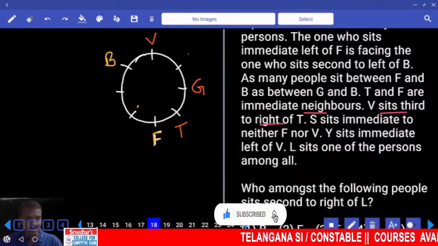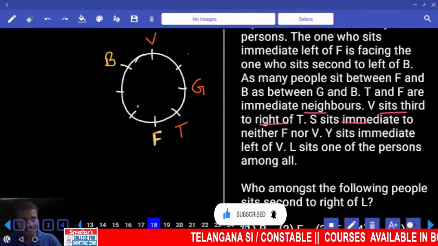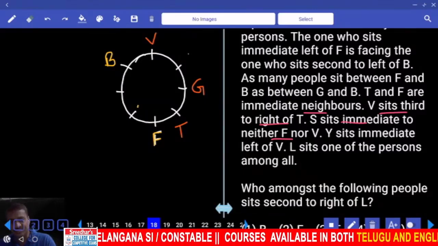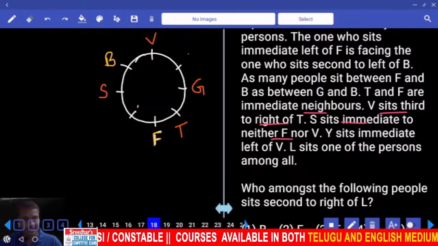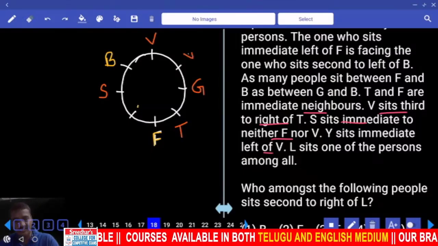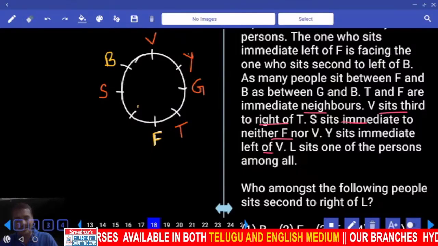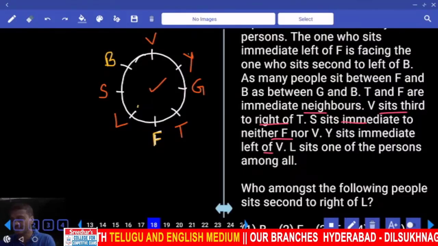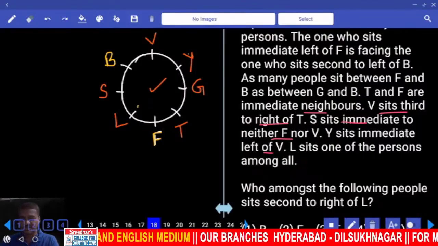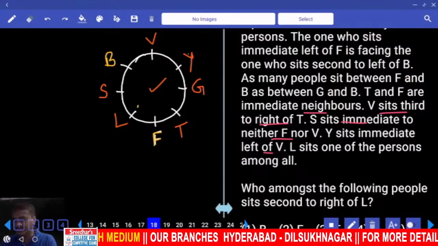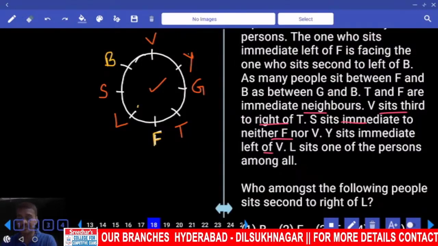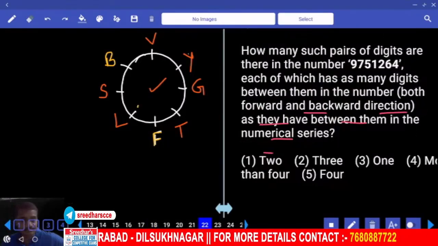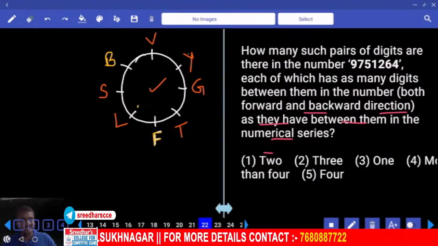V sits second to the right of T. And S sits neither adjacent to F nor V. S is not adjacent to F and V, hence S must be here. Then Y sits to the immediate left of V, Y is. L is one of the persons among them, L is here. Now this is for question numbers 18 to 22. 18 to 21. Then coming to 22. Now 22, how many such pairs?